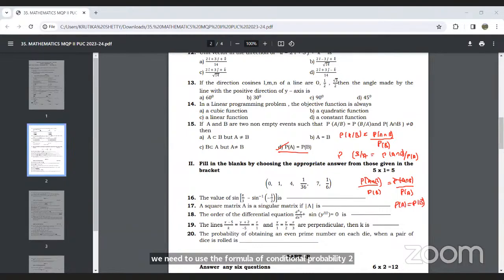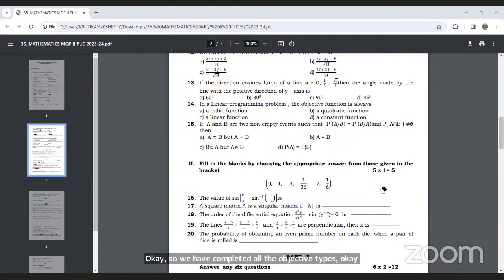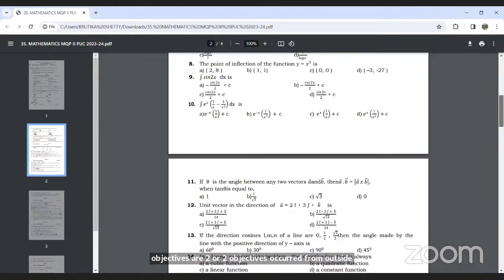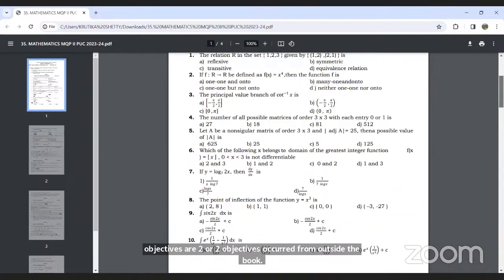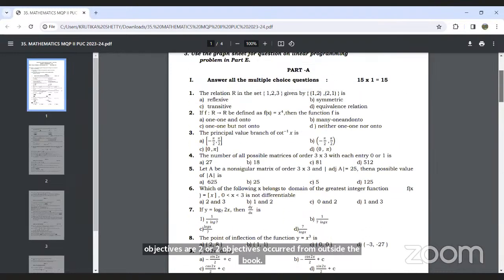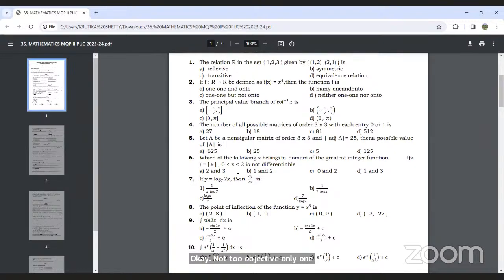So we have completed all the objective types. Out of 15 objectives, only two questions, the sixth and the seventh, are not there in your book, so they occurred from outside the NCERT textbook.